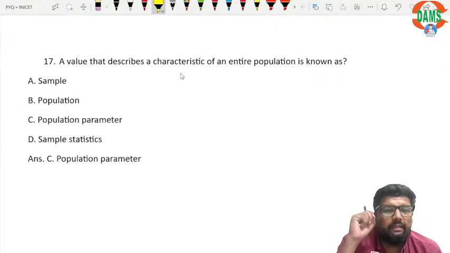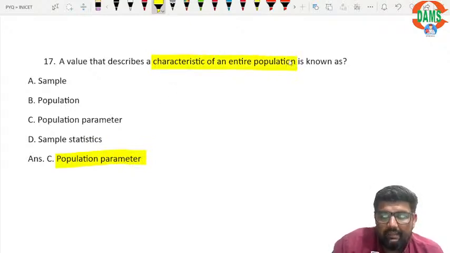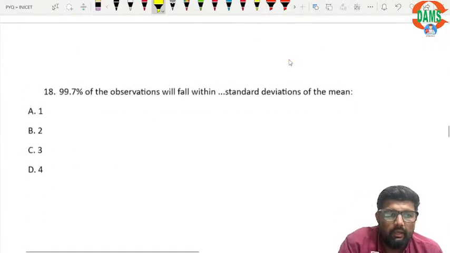A value that describes a characteristic of an entire population. This is known as population parameter, right? So population parameter is a characteristic of entire population.